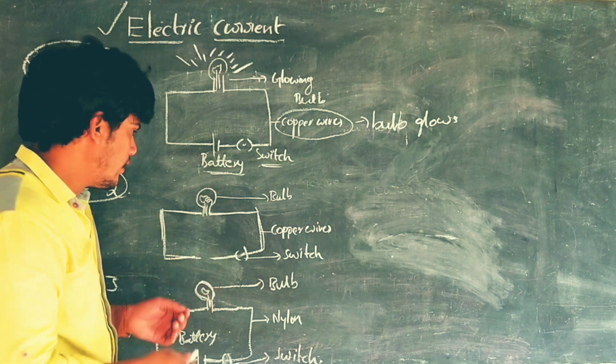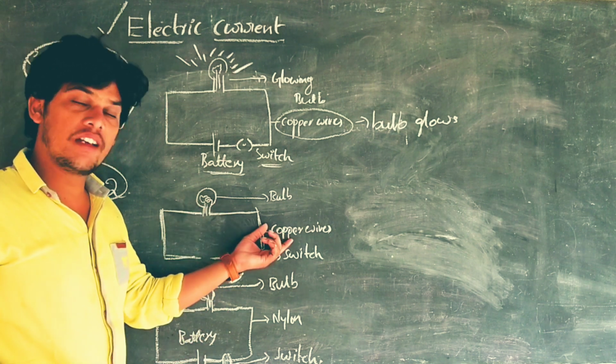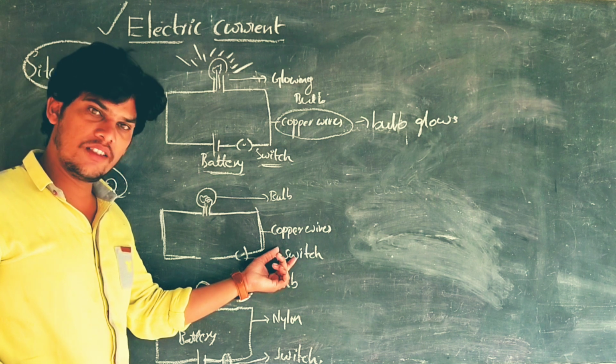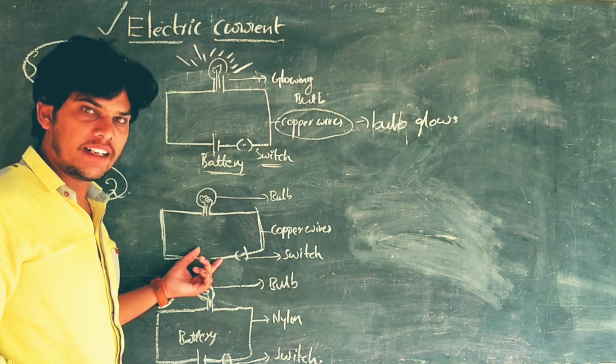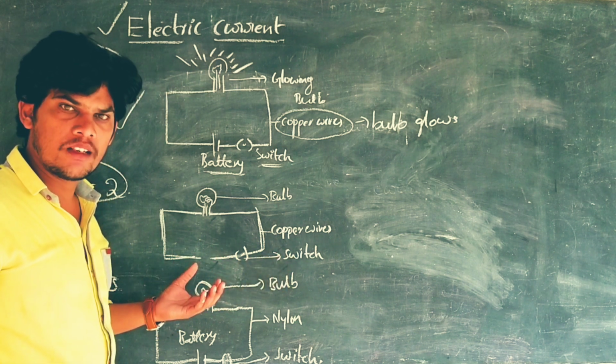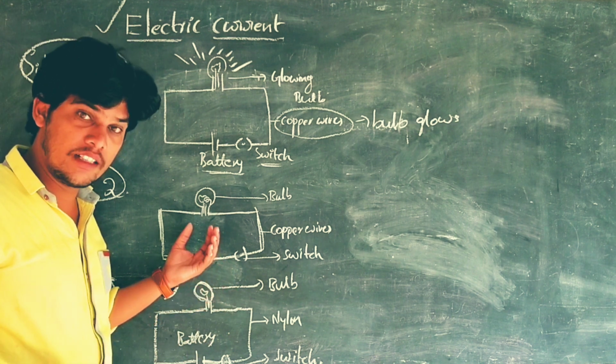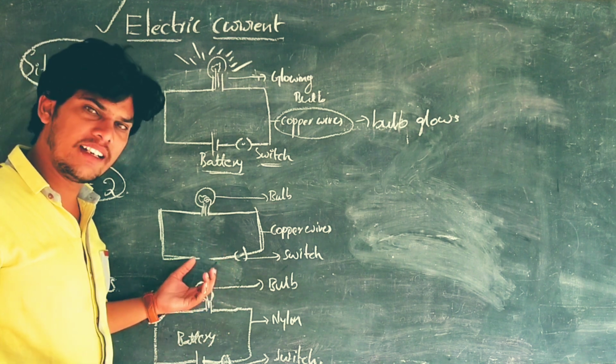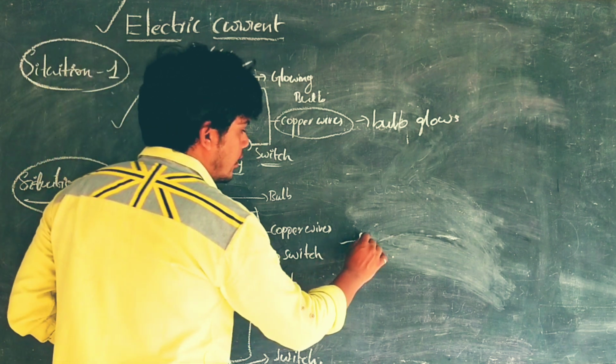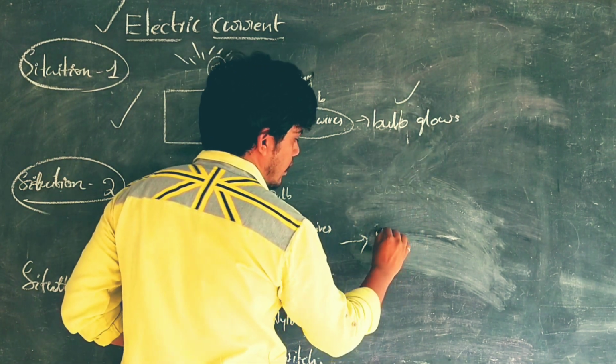What is missing here? The bulb is there, copper wires are also there, and the switch is also there, but there is no battery. Does the bulb glow? No, because there is no energy source, there is no battery. So the bulb does not glow.